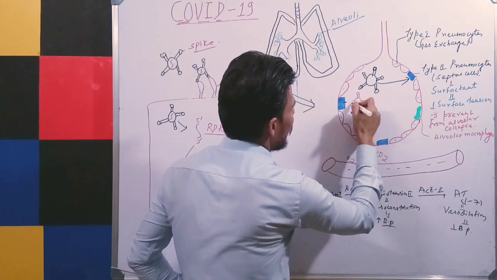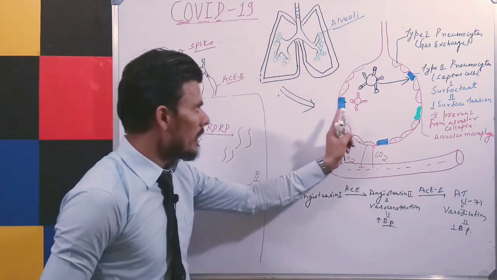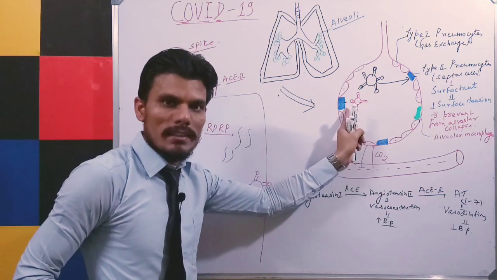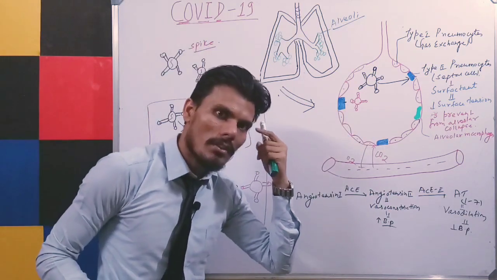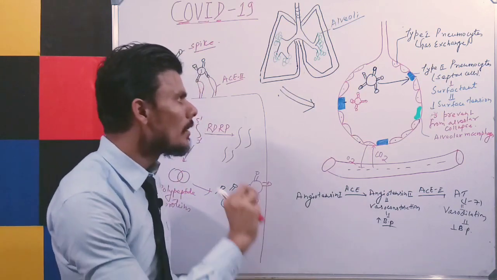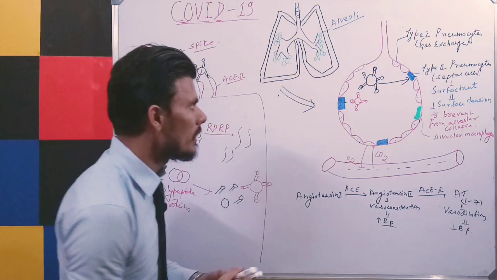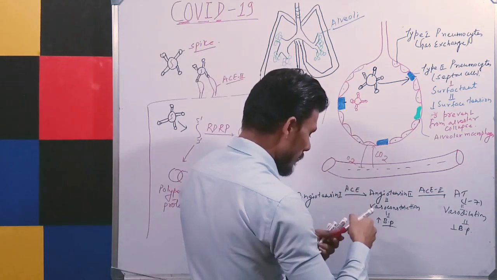Are you getting me? Now see here. When there is release of this virus from these type 2 pneumocyte cells, there may be cell damage or the cell may burst. Okay, and as you know, when there is any damage to our cell or tissue, there is a release of pro-inflammatory cytokines.